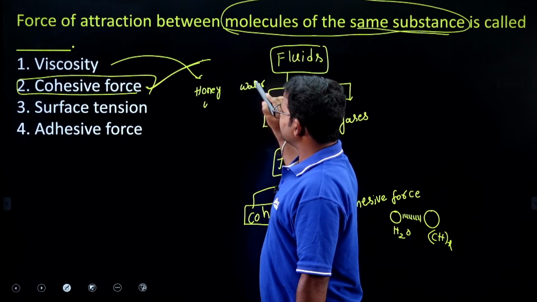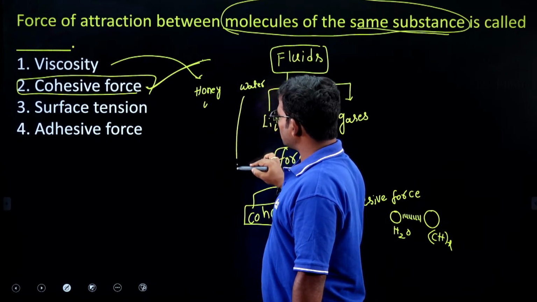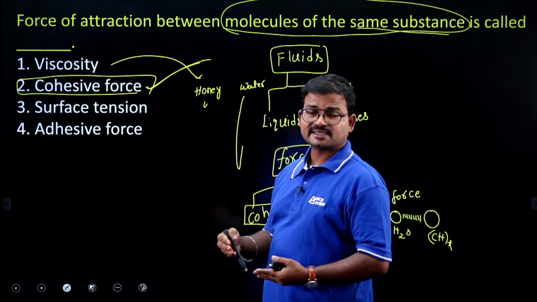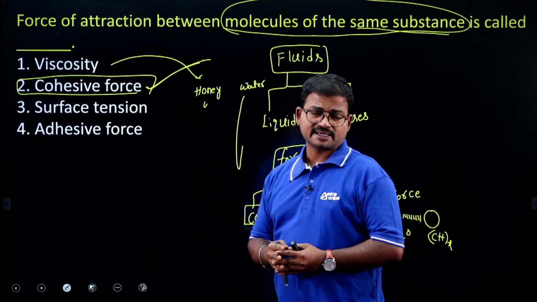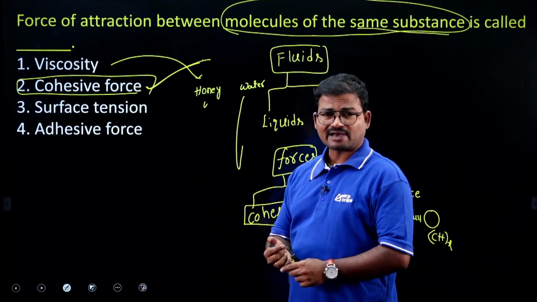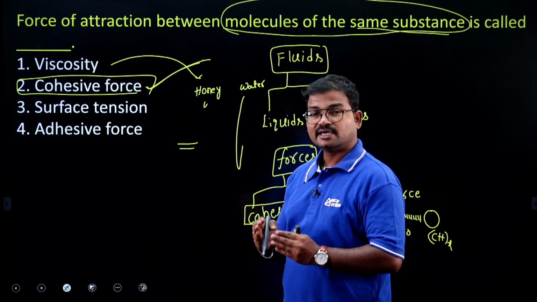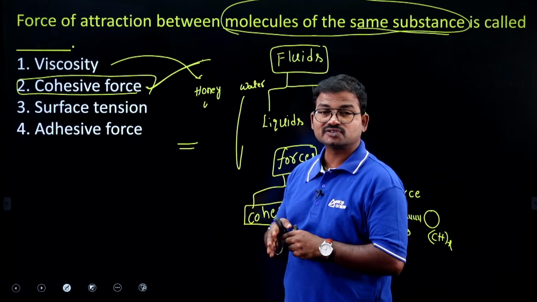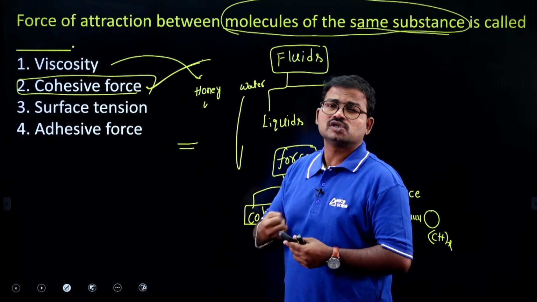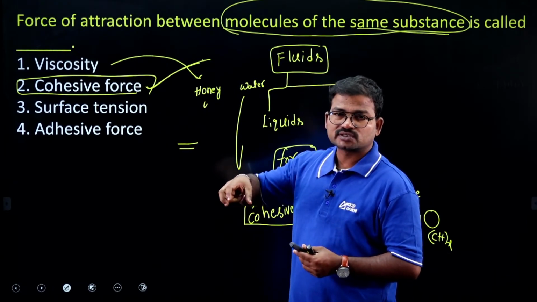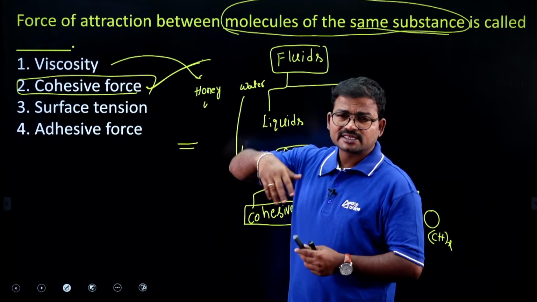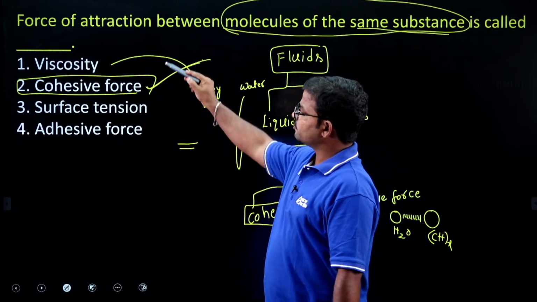If you pour water, the molecules flow much faster than honey. The reason is that in honey, between any two layers there are very strong cohesive forces, which impact the flow of the liquid. The resistance to flow of a liquid is viscosity.